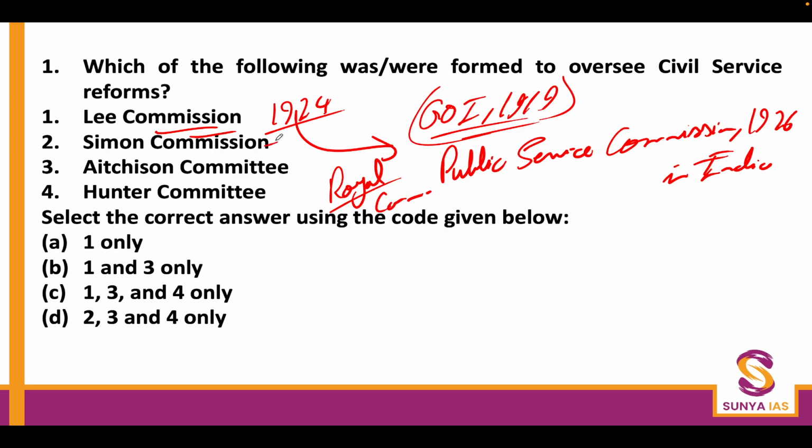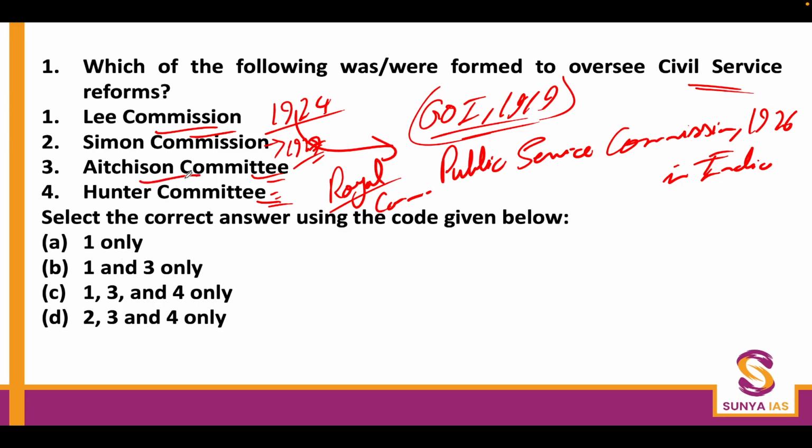Simon Commission is totally different. It is the Constitutional Reform Committee. Hutchinson Commission was another different committee. Hunter Commission, there are two Hunter Commissions. Hunter Committee is something which was made to look into the issue of education reforms in 1882. So that's something you need to understand. But which of the following was to oversee civil service reform? So there are other civil service reforms also we have to discuss.